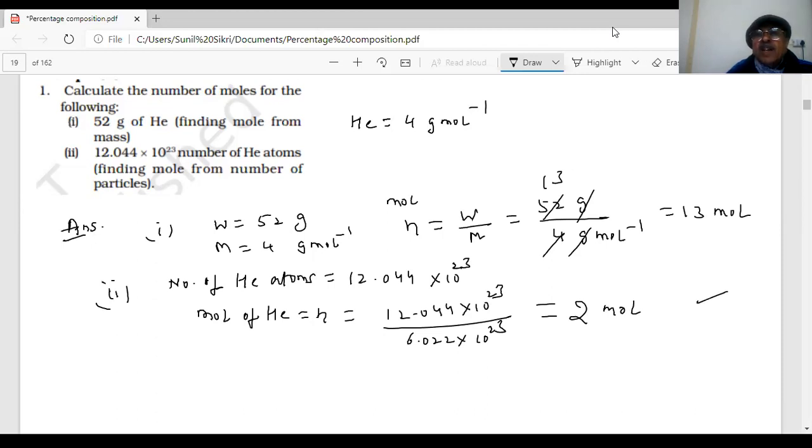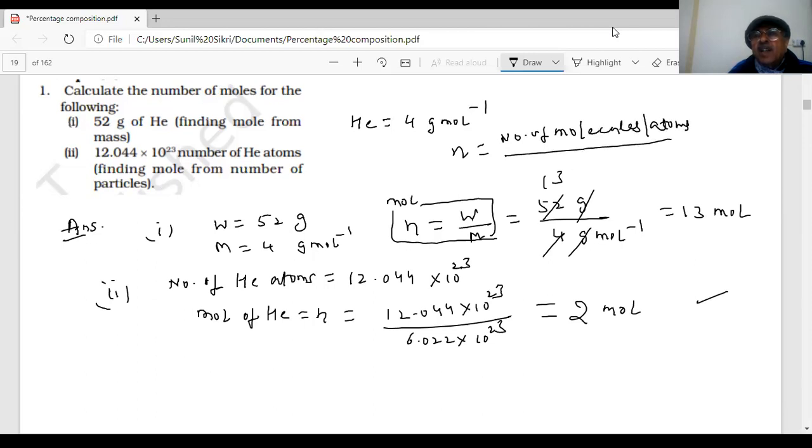So we are getting familiar with the formula. One formula I'm using a lot. Another formula you are saying: n is also equal to number of molecules or atoms or particles divided by the Avogadro's number NA. That is another formula. Depends on the question.